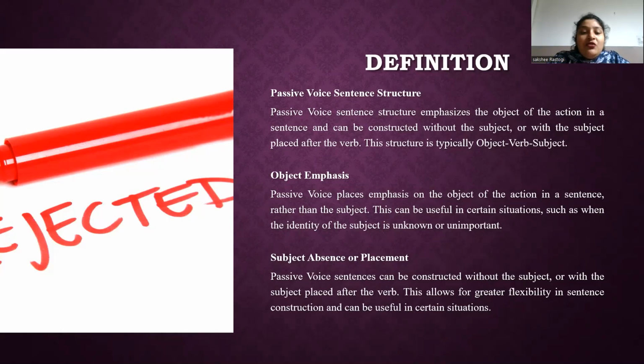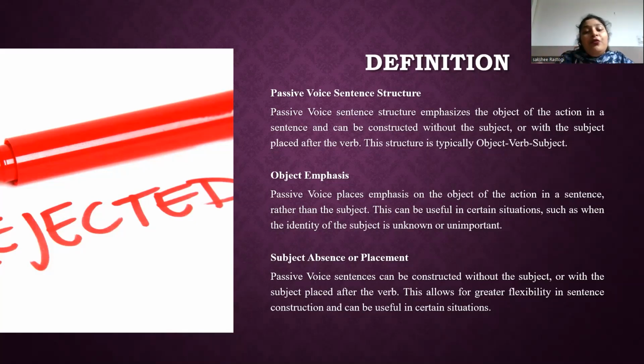Now we are going through object emphasis. So what is object emphasis? Object emphasis in the passive voice means that the focus is on the object, the thing that received the action, rather than the subject, the doer of the action. In other words, the emphasis is on what is happening to the object rather than who is performing the action. In passive voice, the object becomes the main focus of the sentence and the subject is secondary or sometimes omitted.